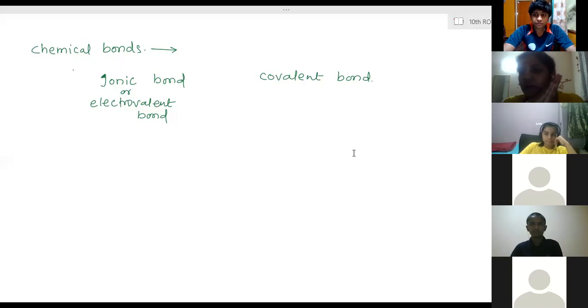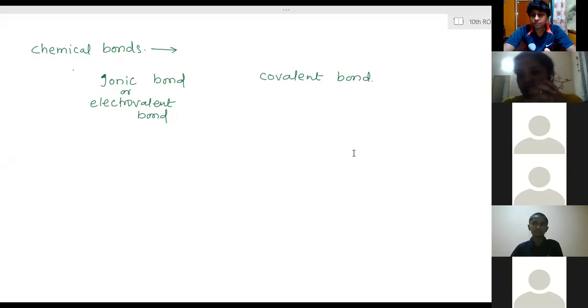And this way, whatever bonding is formed between these positively charged and negatively charged ions is called ionic bond. And if this type of molecule keeps on forming, it's not only one atom. There are millions of sodium and chlorine atoms combined together, and the bond is formed between them. That is ionic bond. In such a way, if any compound is formed, that compound is called an ionic compound. Clear?